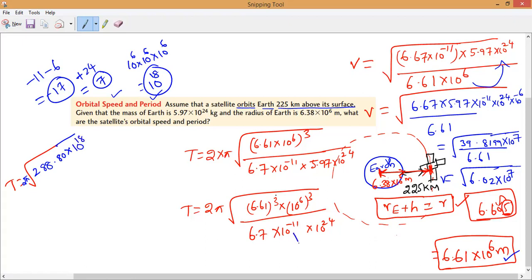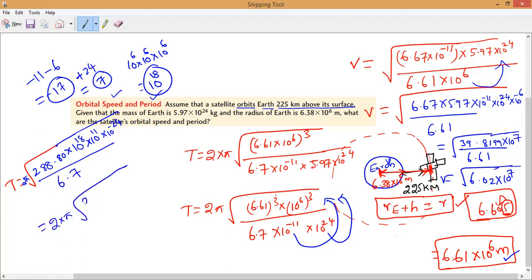Now 10 power minus 11 will come upside, so it becomes 10 power 11. 10 power 24 will come up, so it becomes 10 power minus 24, divided by 6.7. Now you can see 2 pi into root of 288.80 divided by 6.7.